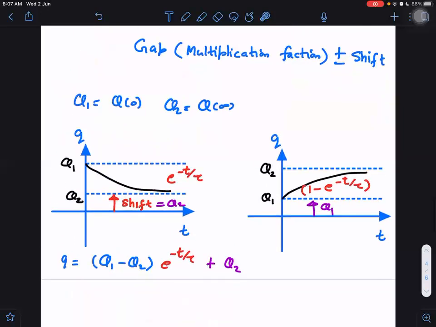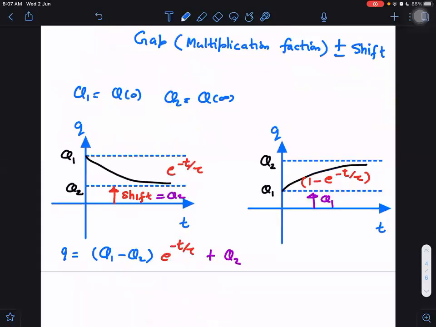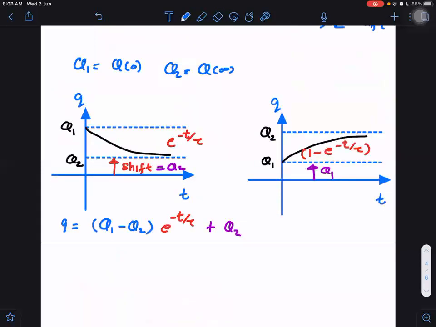Now, one graph is pending. Can you write the equation for this graph? What is the equation? Q2 into 1 minus... You said Q1 minus Q2, but I think it will be Q2 minus Q1, sir. Q2 minus Q1 into 1 minus e raised to power minus t by tau, plus Q1. So it's the same as the first equation, sir.